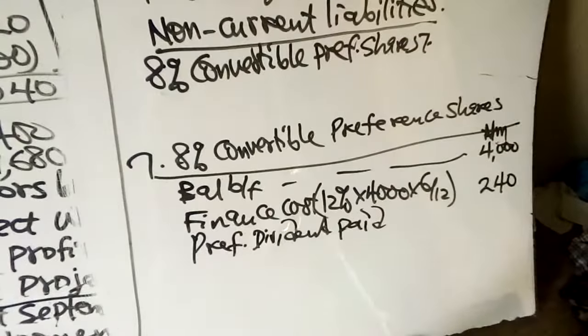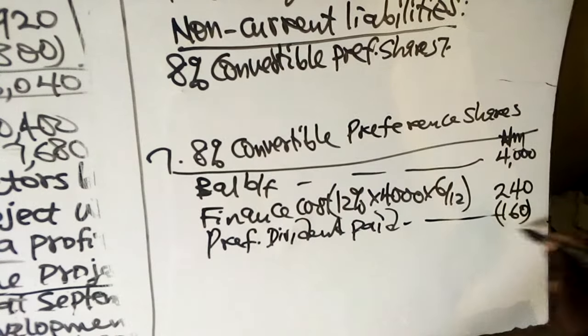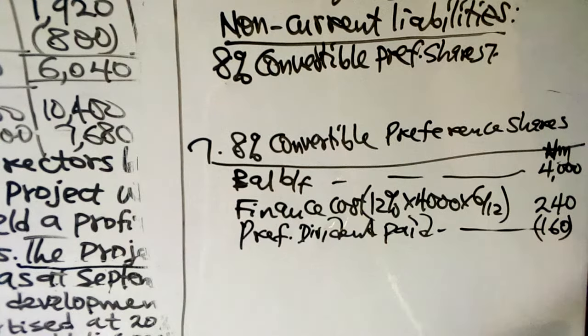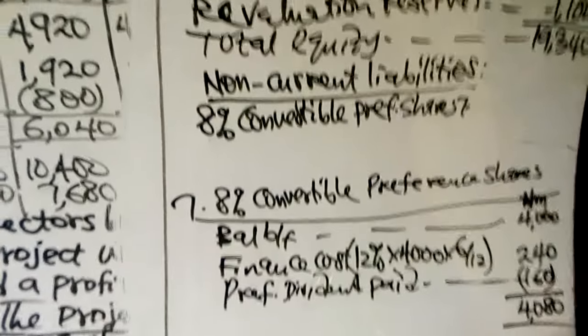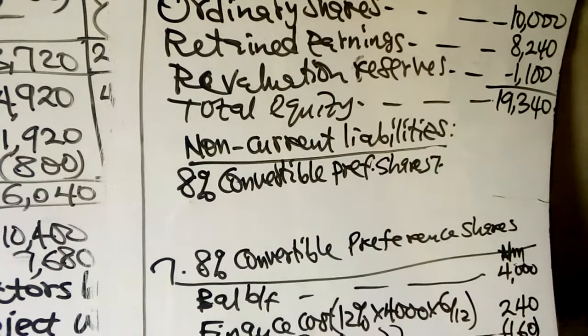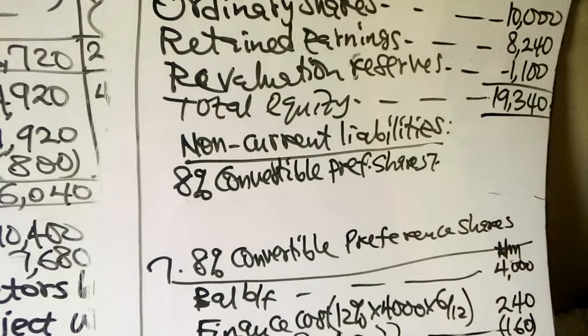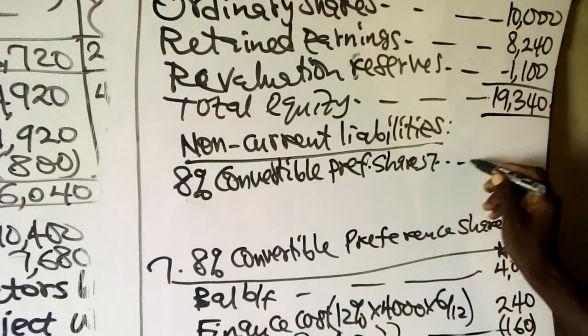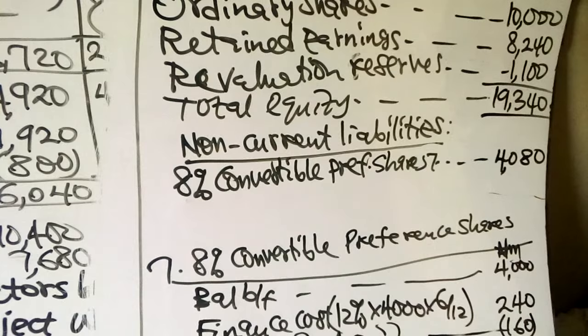You subtract the 160 paid. Then you have 4,080. That is the convertible preference shares to be recognized as non-current liability, which is 4,080.